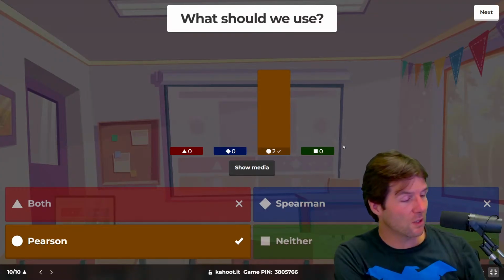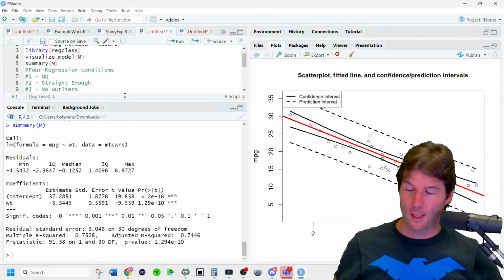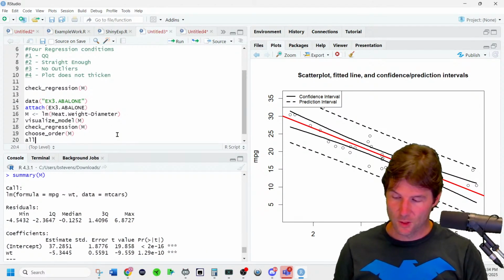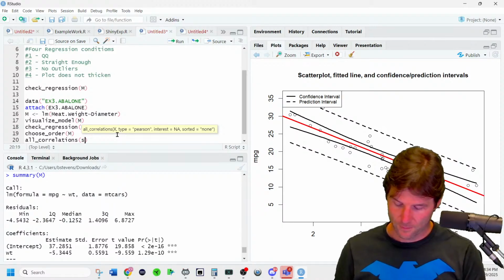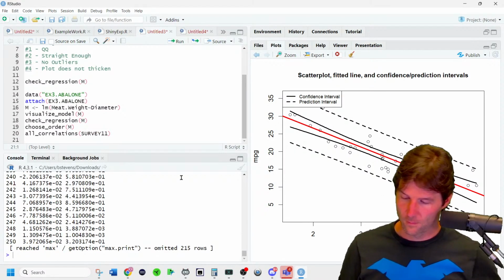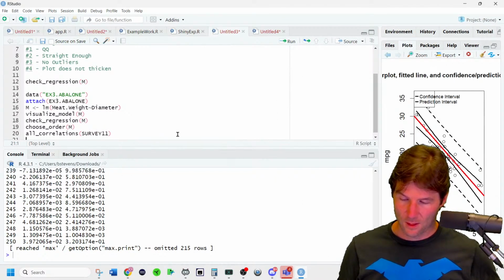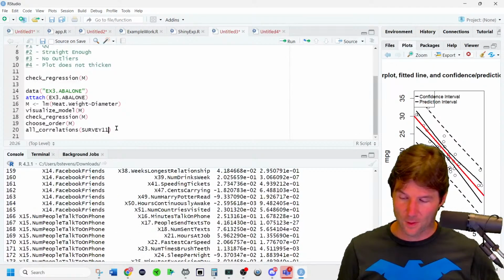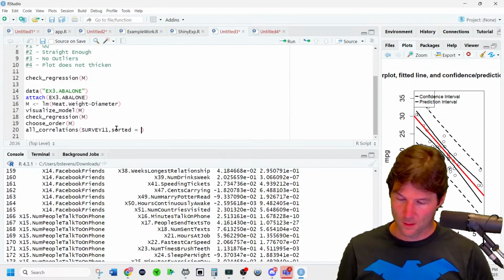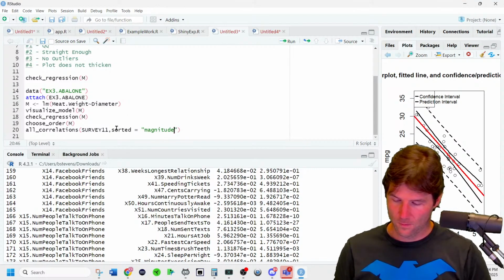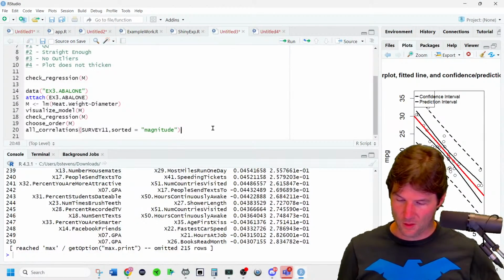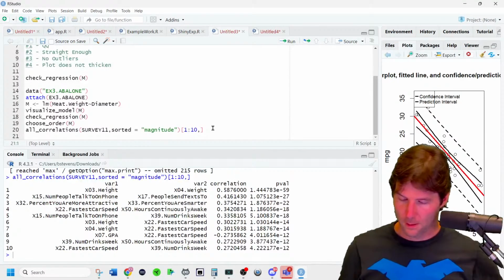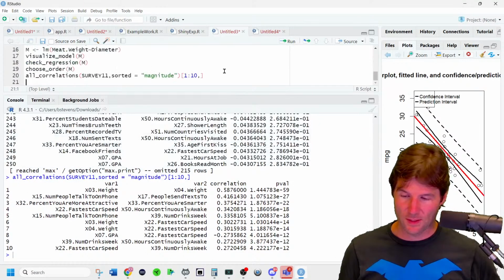Let's look at just a little bit of output, then we'll look at the leaderboard. Do you remember this output, Will? Boom. This is every single correlation in a data set. All of them. And here's the top 10, the top 10 strongest correlations in a data set.